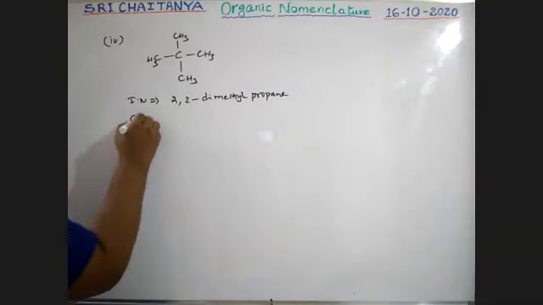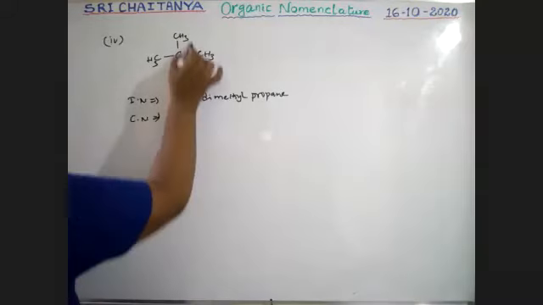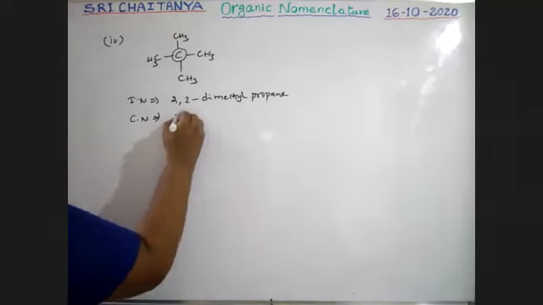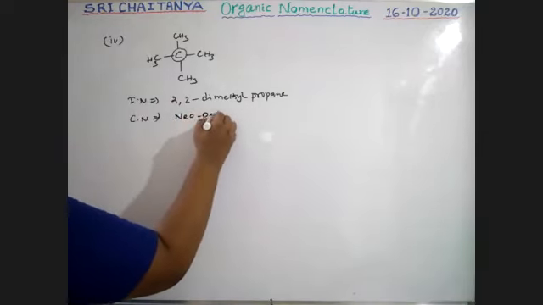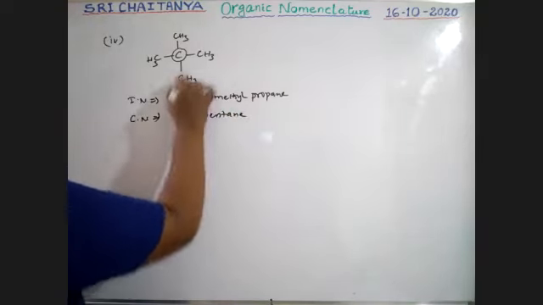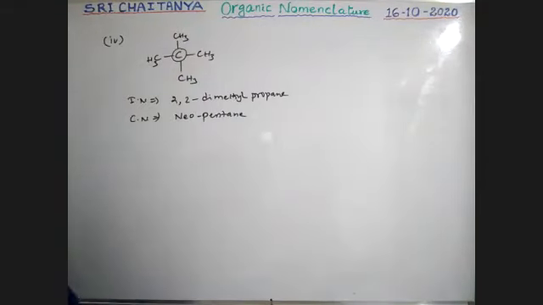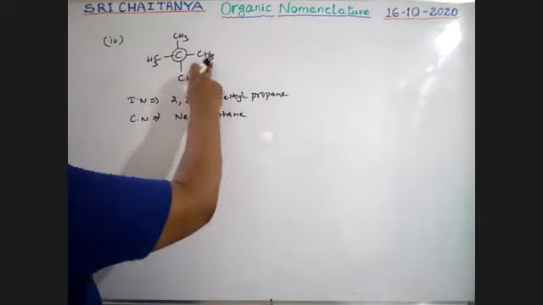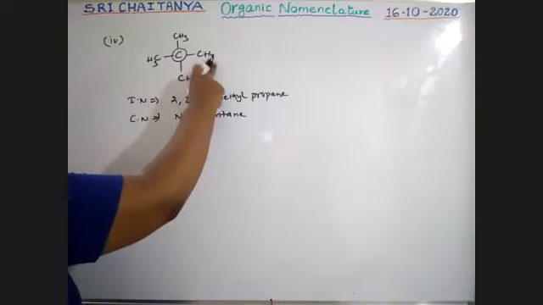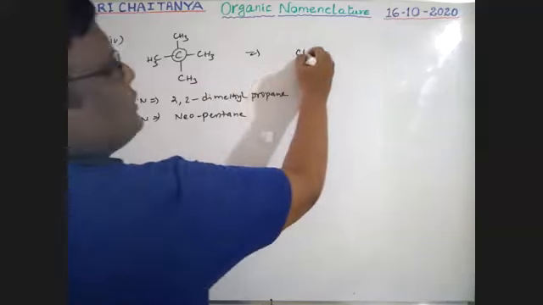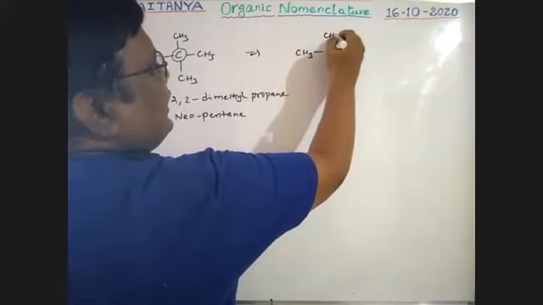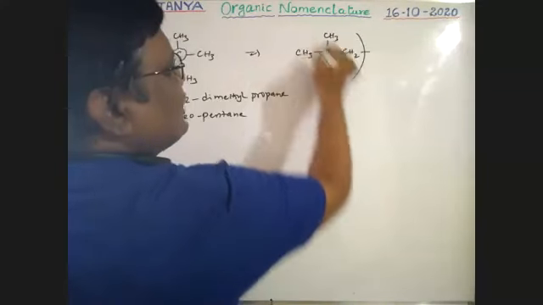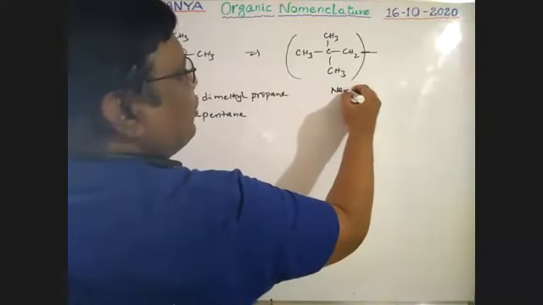So the common name: it is a total of 5 carbons. This carbon is connected with all the methyl groups. It is called neopentane. Total 5 carbons, neo group, neopentane. Yes. Now, if any one of these hydrogens is removed, that is CH3, C, CH3, CH2, CH3. So this group is called neopentyl.